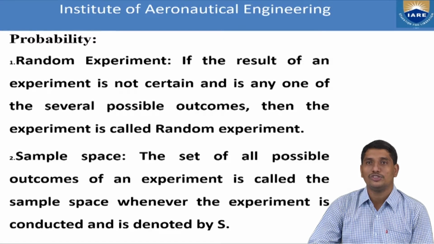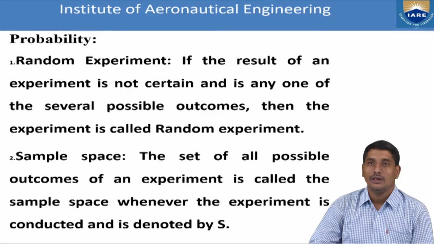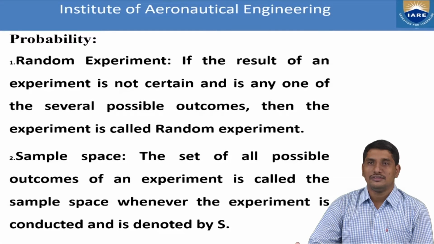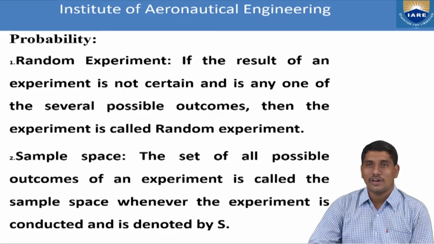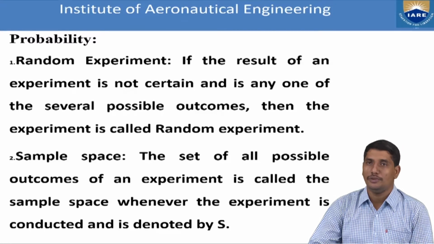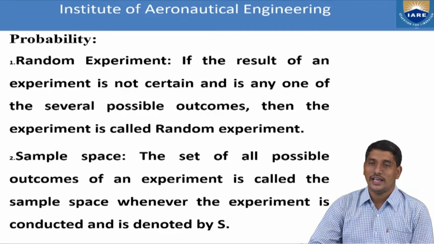These kinds of experiments are called random experiments. Any competitive situation that you take is an example of a random experiment. That means a sport, a game, or an exam, or any competitive situation is known as a random experiment.